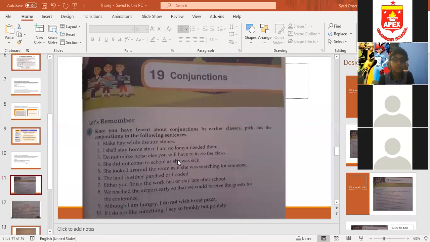While, since, because, as, so, yet, but, and, after, even though. These are all conjunctions. You have to join the two sentences. These are joining the two sentences. She didn't come to school. Why did she not come to school? As she was sick. Reason, because she was sick. So, as. Yes, now Rohan, what were you asking?